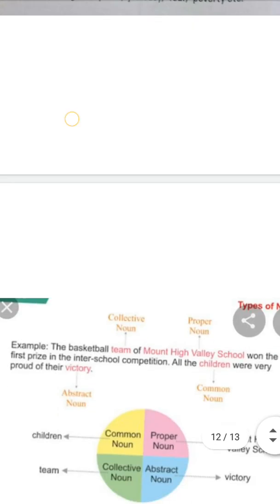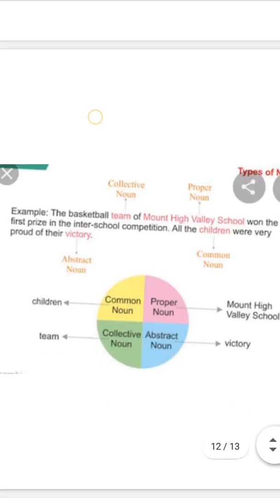Now you can see the example. In this example, there are 4 kinds of noun. Let us see. The basketball team of Mount High Valley School won the first prize in the inter-school competition. All the children were very proud of their victory. Now see team. Team is a group of people. So team is a collective noun.